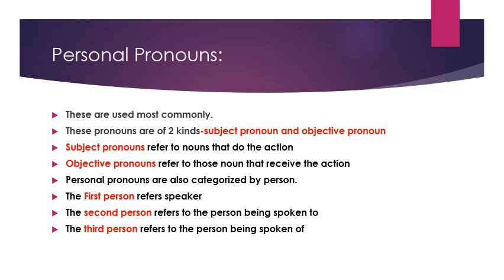Personal pronouns are also categorized by person. Three types of person we talk about in English grammar. First one, first person. It refers to the speaker. I and we are called first person. Second person refers to the person being spoken to. You stands in second person. Third person refers to the person being spoken of. So he, she, it, they likewise come in the category of third person.